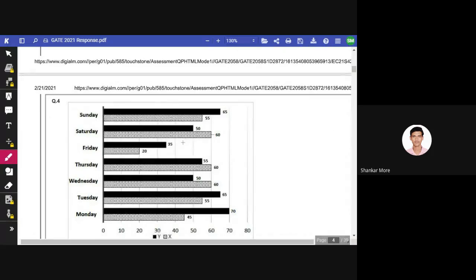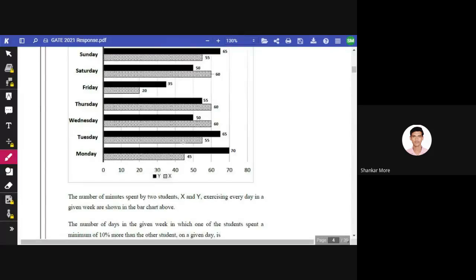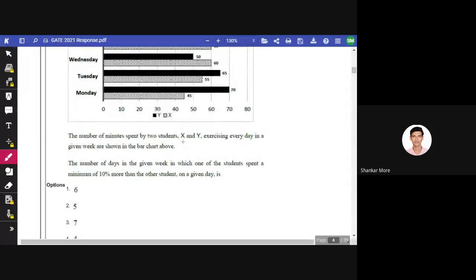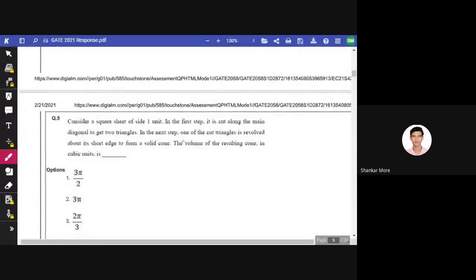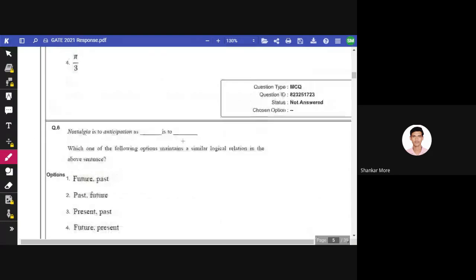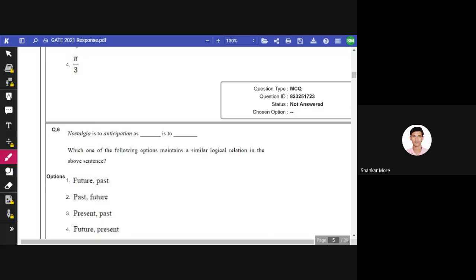So this is the question of bar graph. It is very easy question. If you read the question and try to find out the answer, it is very easy. I'm not going to elaborate on that. Then we have this question: Nostalgia is to anticipation as dash dash is to dash dash. If you are good enough in English, you can easily solve this question, isn't it?